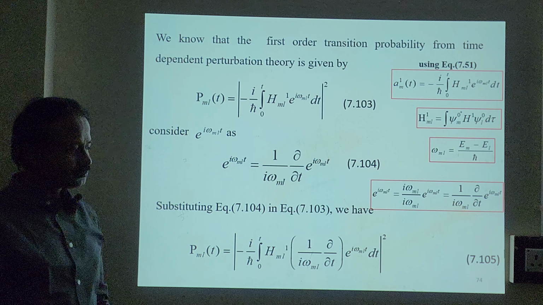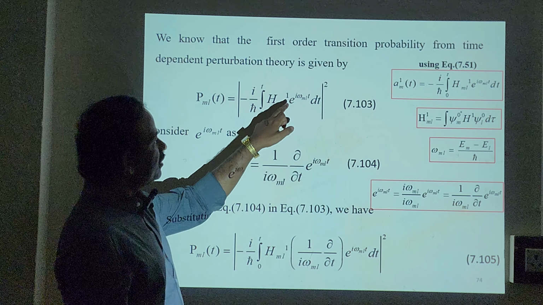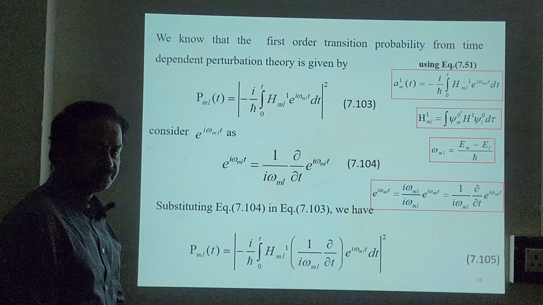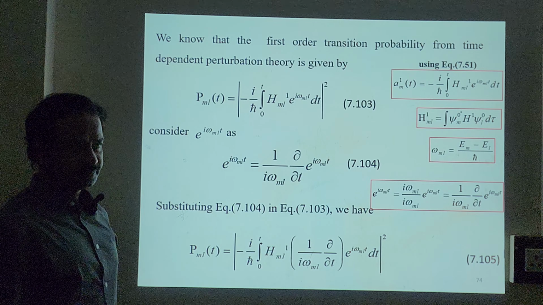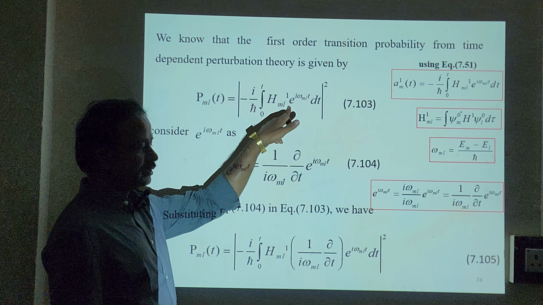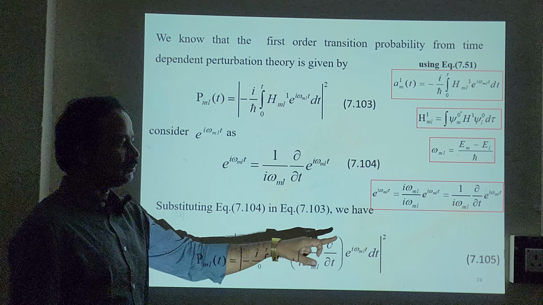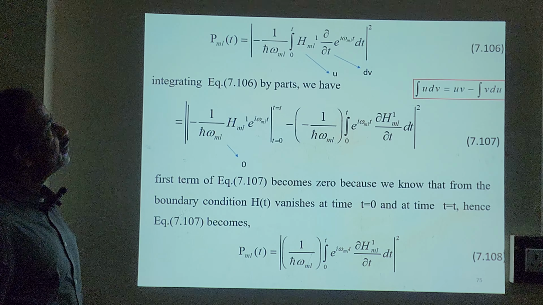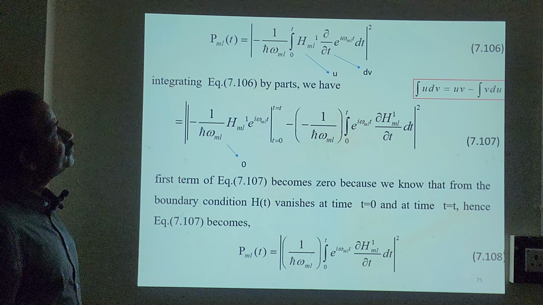Is it okay? So this expression can be inserted in the previous equation and we get this expression. We are going to integrate this. We substitute this expression here and we have a complete expression, equation 7.105. Now let us integrate.